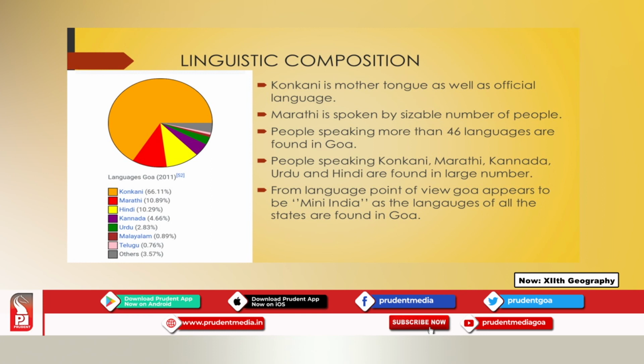So, people speaking more than 46 Indian languages are found in Goa. We can think of what is the percentage of the languages spoken in Goa. People speaking Konkani, Marathi, Kannada, Urdu and Hindi are found in large numbers.